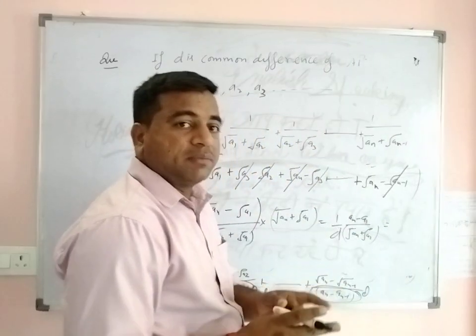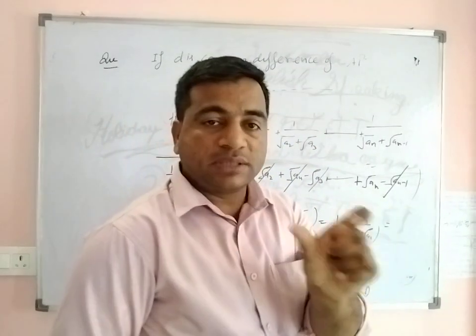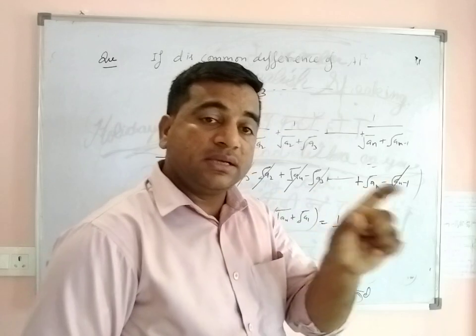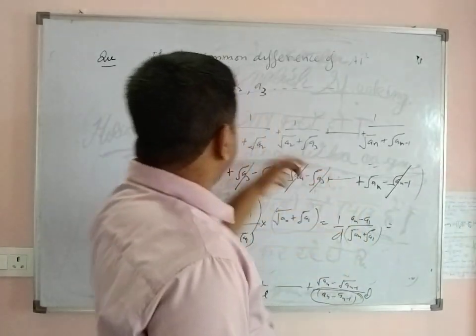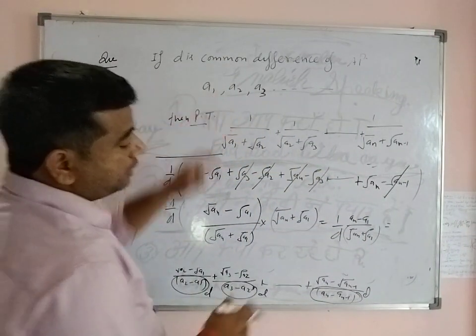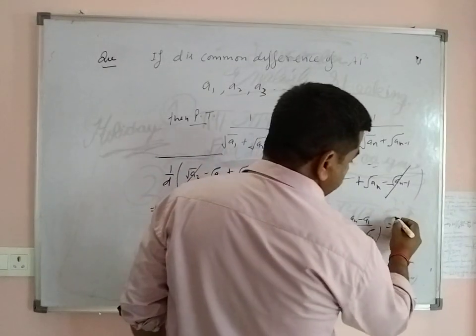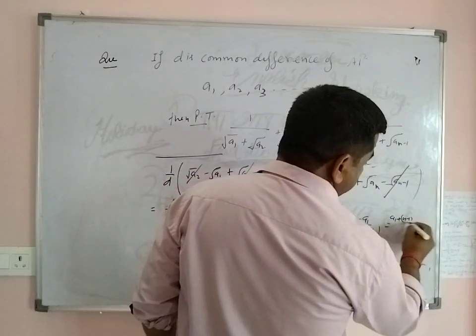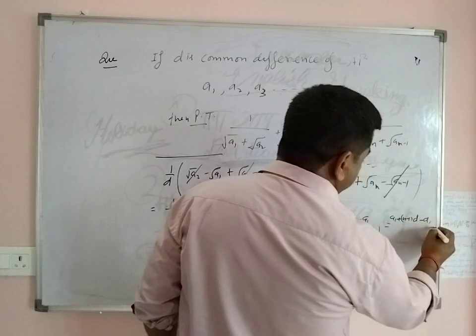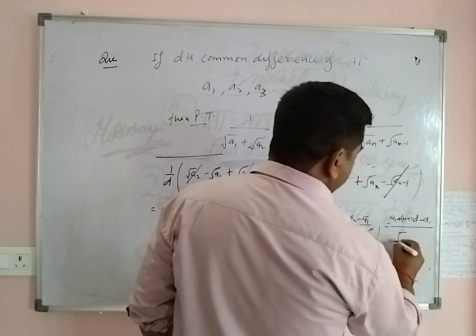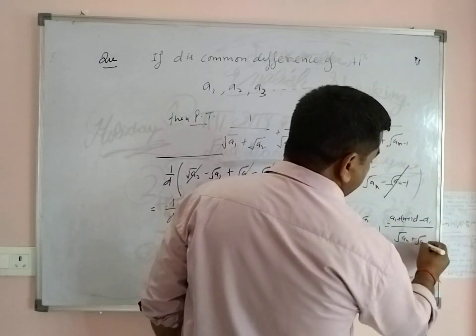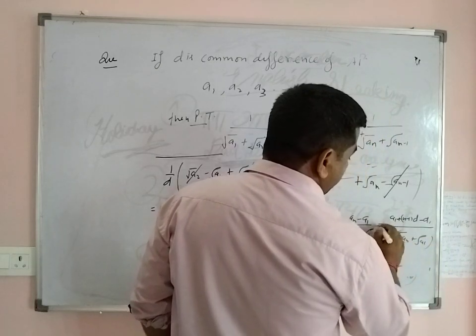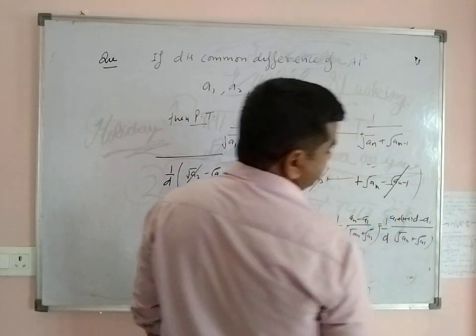An is the nth term, and the nth term is a plus (n minus 1) into d, where a is the first term. The first term is a1, so an is a1 plus (n minus 1) into d, minus a1, divided by (root an plus root a1), and 1 by d.